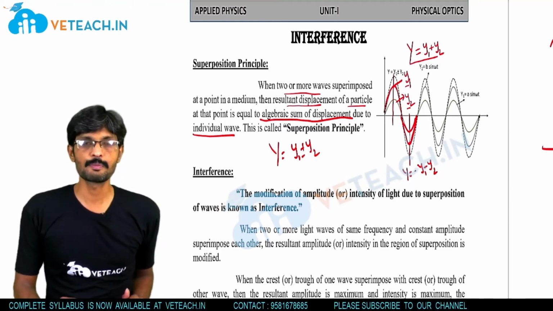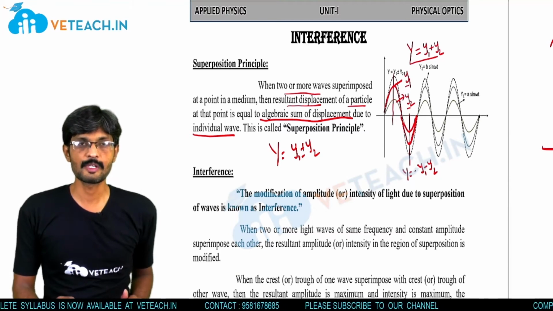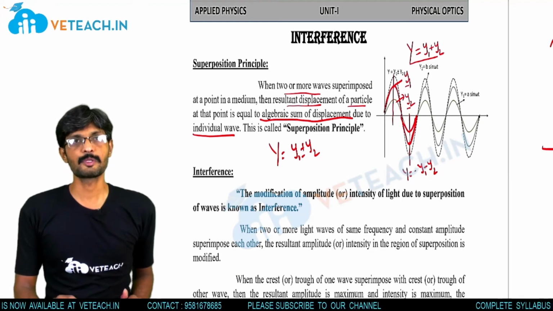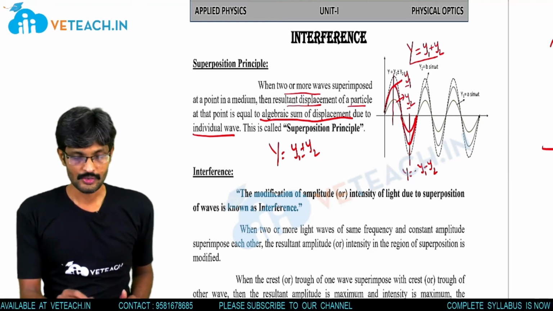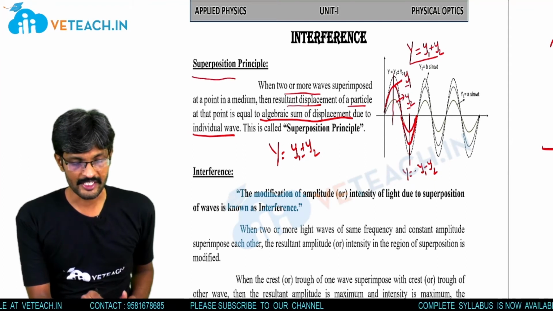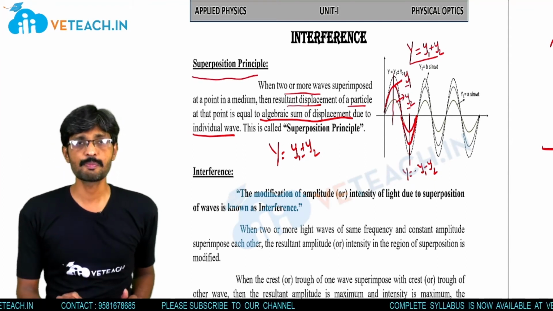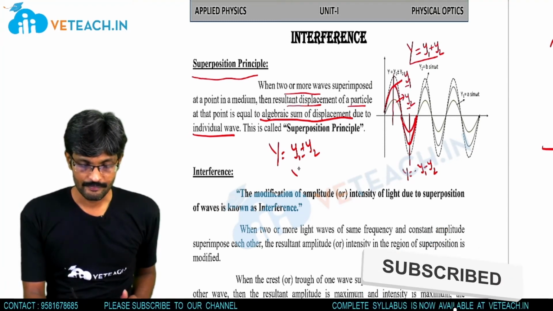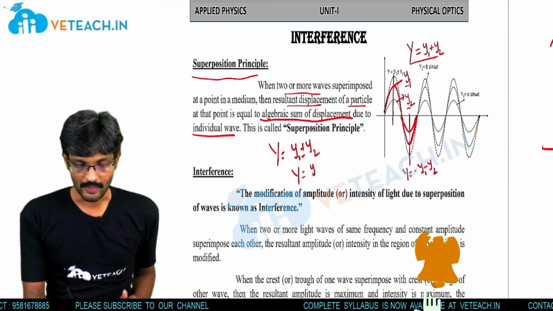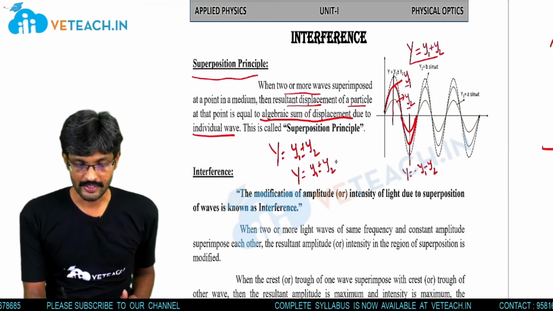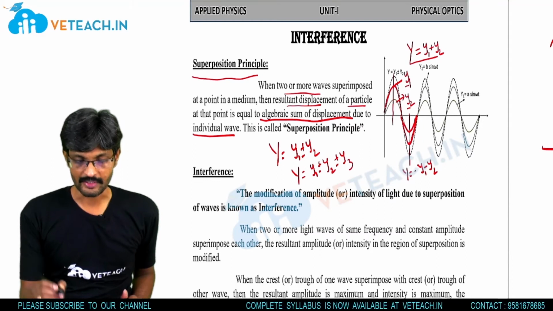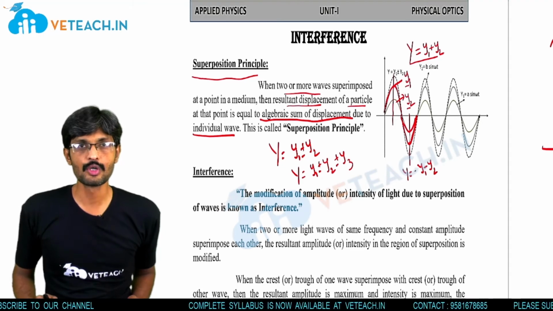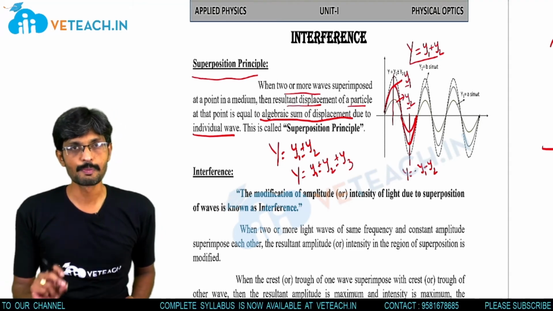If crust is superimposed with the trough, then the resultant displacement will be y1 minus y2. If trough is superimposed with the crust, then the resultant displacement will be minus y1 plus y2. So the superposition principle explains the resultant displacement due to two or more waves. Suppose if three waves are there, then the resultant displacement will be y1 plus or minus y2 plus or minus y3. So the resultant displacement at a point due to two or more waves is given by the superposition principle.